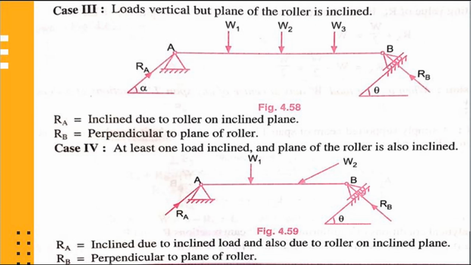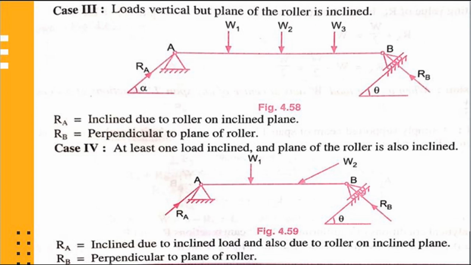And last case, at least one load is inclined and plane of roller is also inclined. Please refer figure number 4.59. In this figure, in beam AB at point A there is a hinge support and at point B there is a roller support, but plane of roller is also inclined. W1 is a vertical load and W2 is an inclined point load.